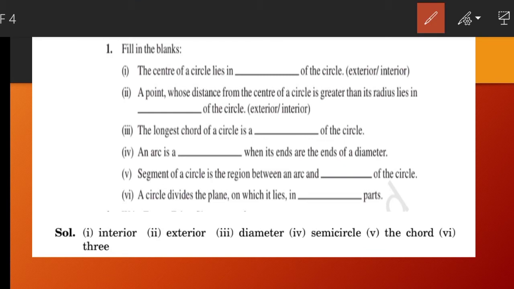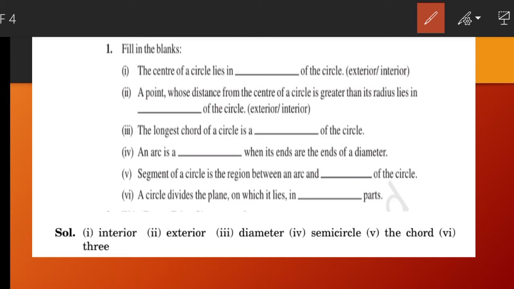The center of a circle lies in dash of the circle. Is it interior or exterior? The center always lies inside the circle, so it is the interior of the circle. A point whose distance from the center of a circle is greater than its radius lies dash of the circle, interior or exterior? If the distance is greater than its radius, then it always lies outside the circle, so it is exterior.